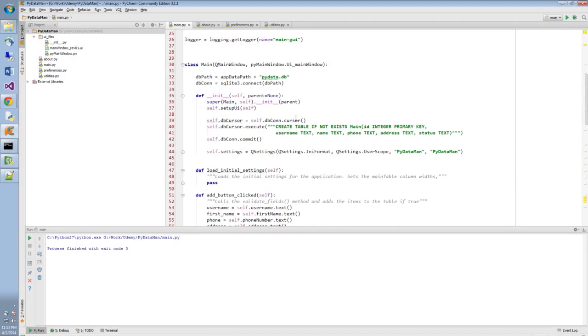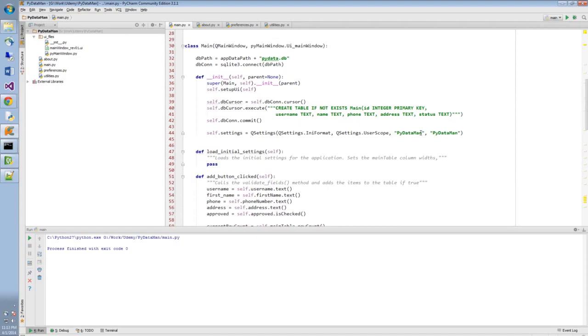And I found a small syntax error in the latest video. I omitted a parenthesis at the end. So if you don't have a parenthesis at the end right here, add it, because it created a syntax error when I tried to run this program, and I copy pasted from the screen and made the same error again, actually. So anyway, we also have to, like I said, commit these changes to the database.